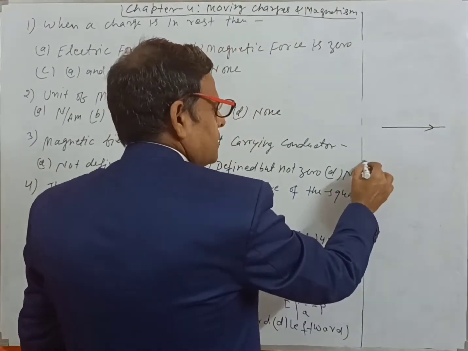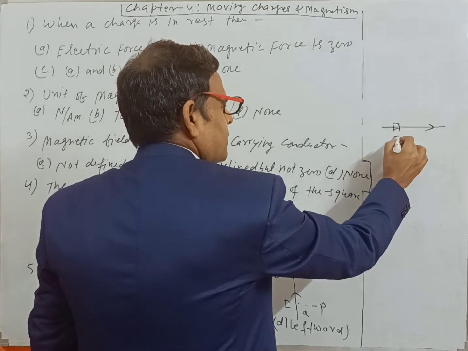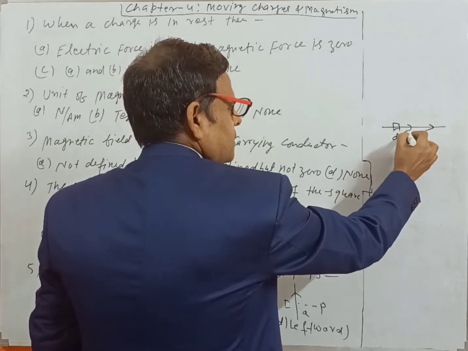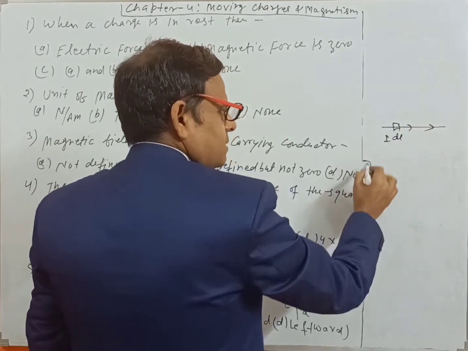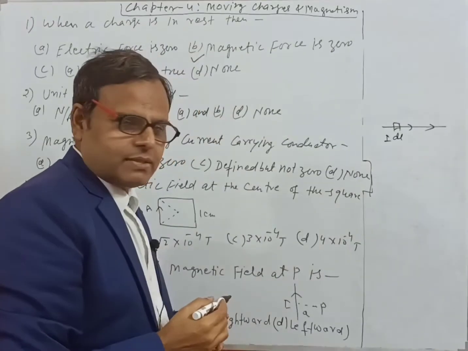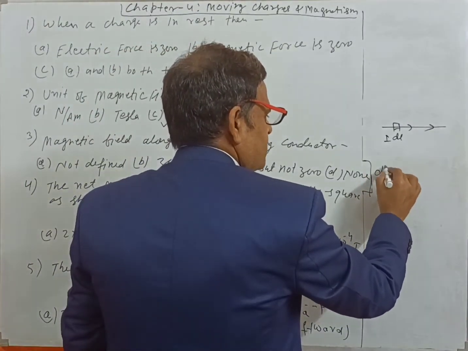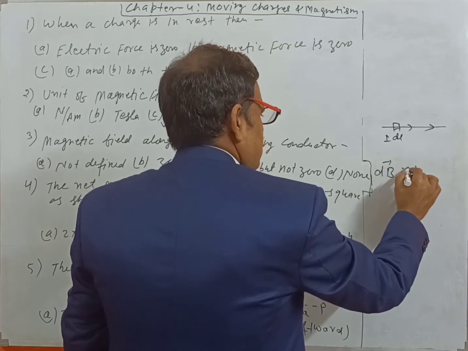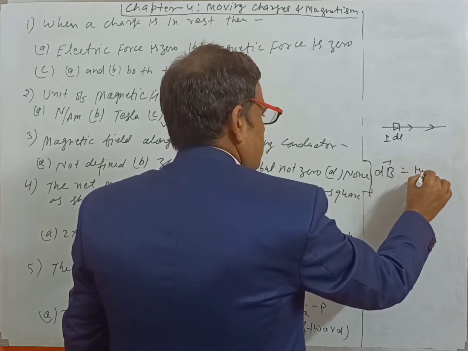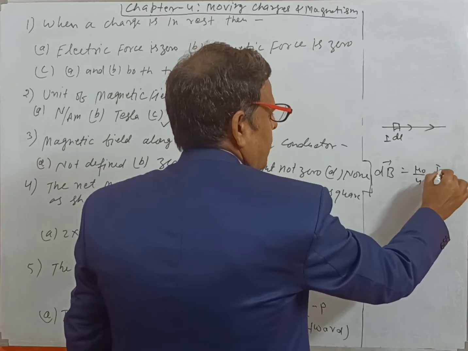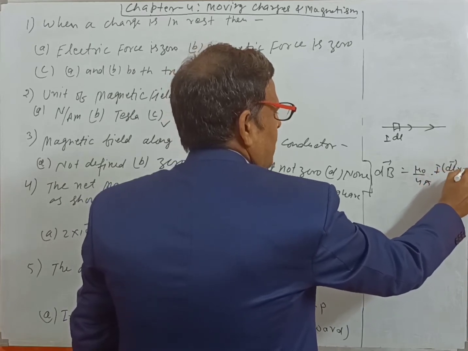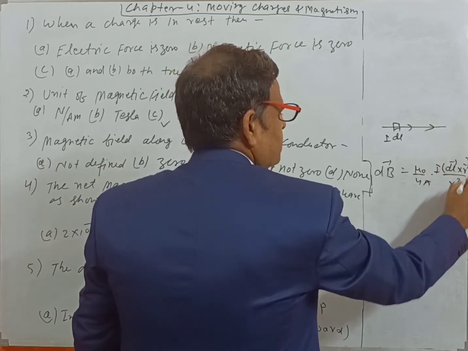You all know, if you take a small element dl, the current element will be along the direction of current. So according to Biot-Savart law, you know dB is equal to mu naught by 4 pi into I dl cross r vector by r cube. Biot-Savart law.